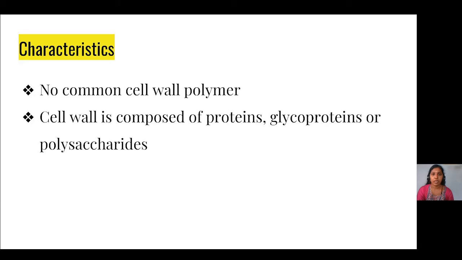So these organisms withstand any kind of adverse environmental conditions because of these components. That is why these organisms are known as extremophilic organisms. They can withstand extreme temperature, extreme pH, high saline conditions and high pressure conditions.